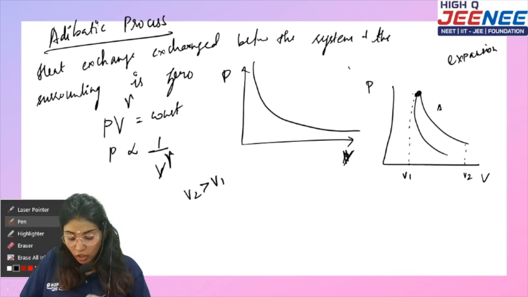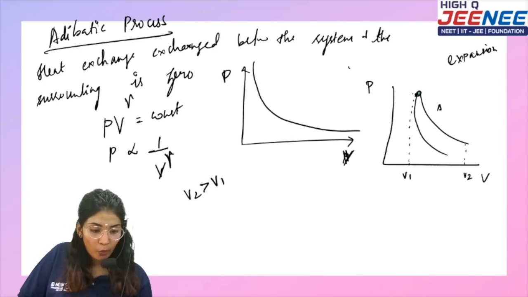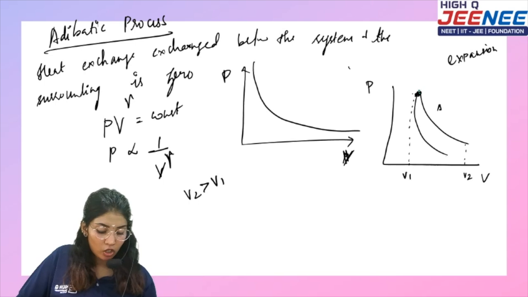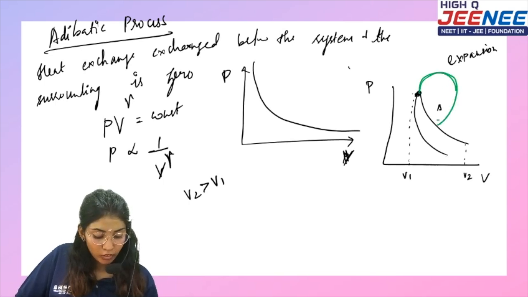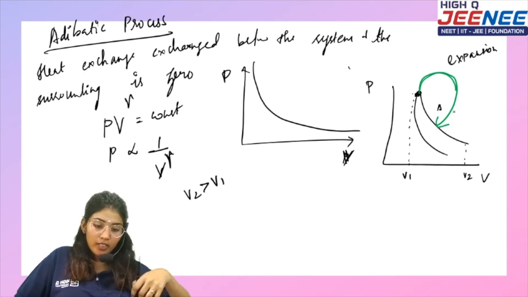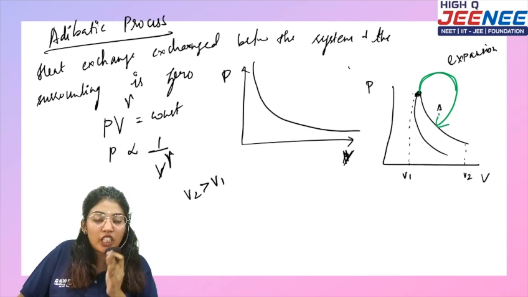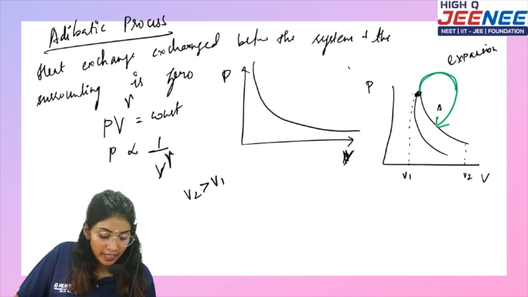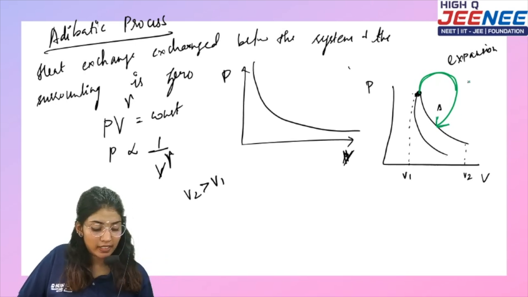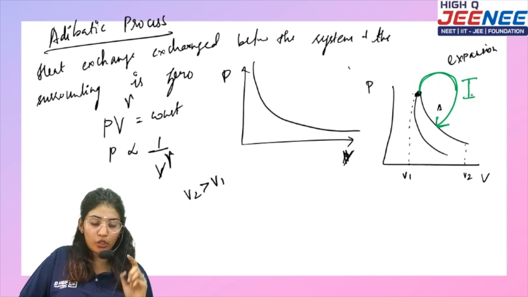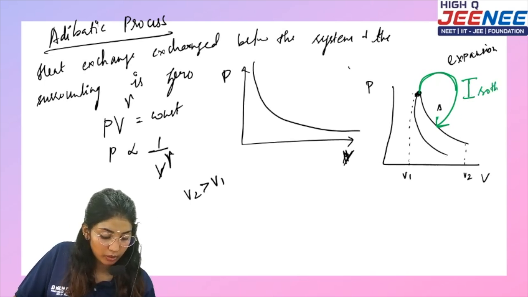If you have two curves, from this point you have to rotate clockwise and draw a line clockwise. Whichever curve you touch first is the isothermal curve.